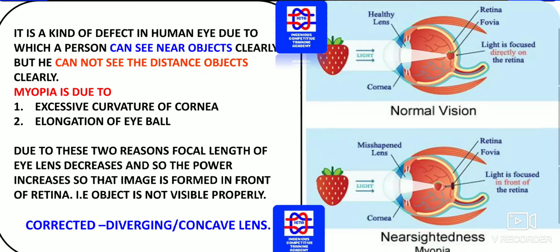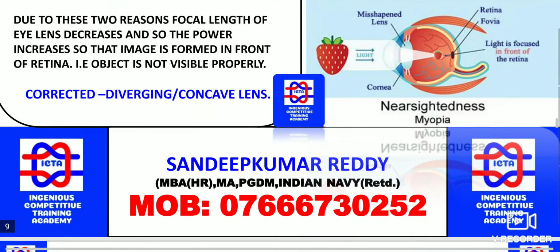Excessive curvature of the cornea: the cornea has more curvature, and elongation of the eyeball takes place. Due to this elongation of the eyeball, the focal length of the eye lens decreases and so the power increases, so that the image is formed in front of the retina, that is, the object is not visible properly. Whatever image is formed on the retina will not be proper. So what has to be done is we have to use a diverging or concave lens for the eradication of this problem. This concave lens is very useful for short-sighted people.